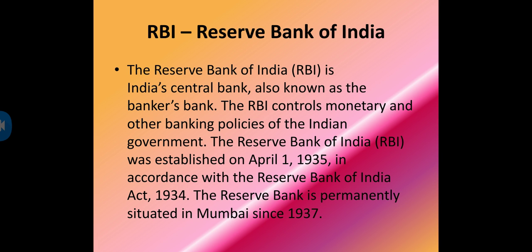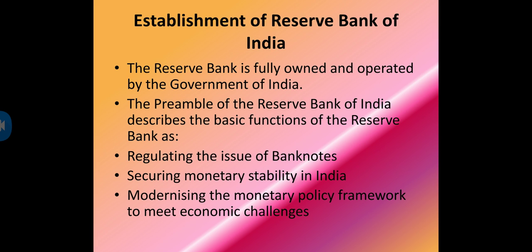Organizational structure and the management of RBI, if you see: the management of Reserve Bank of India is vested with the Central Board of Directors. There are 20 members on the Board of Directors. First person is the Governor. Four Deputy Governors are appointed by the Central Government. Four Directors are nominated by the Central Government, one from each local board.